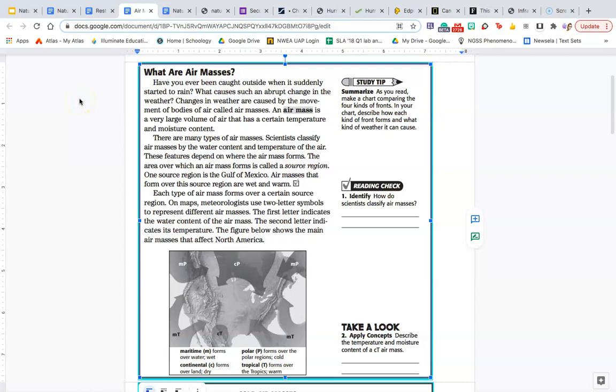What is an air mass? Have you ever been caught outside when it suddenly starts to rain? What causes such an abrupt change in the weather? Changes in weather are caused by the movement of bodies of air called air masses.